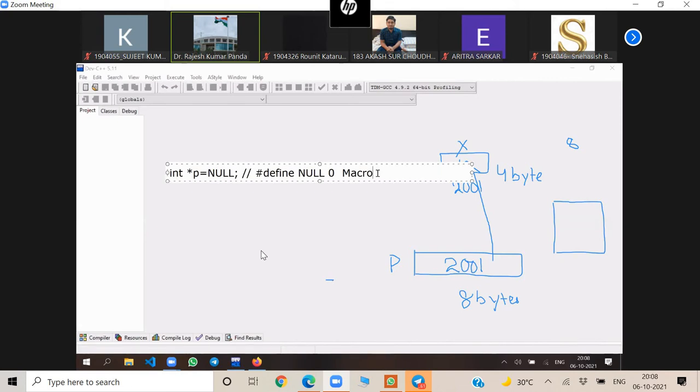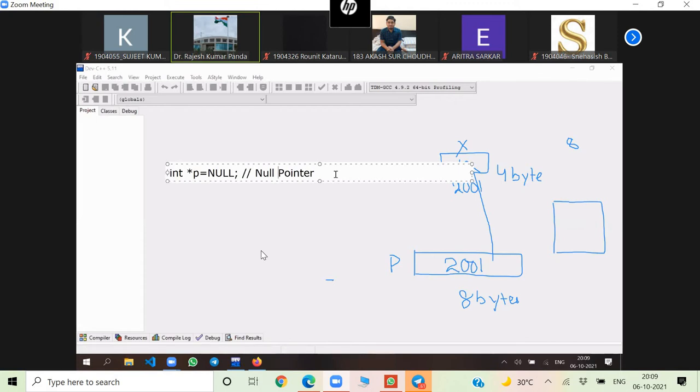That means no garbage value is there. It is not pointing to any location. So it is a null pointer. Remember, this int *p = NULL is a null pointer. What is a null pointer? The pointer which does not point to any location.